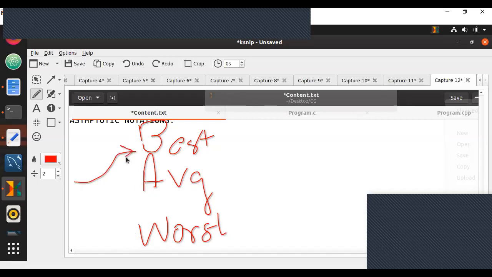Why are we not focusing on best case and average case, and only on worst case? Think about this. You are going from your home to your college. Best case, you can go in 5 minutes. It is exam today, so you have to be there in time. You can't be late. Average case, you can go in 6 minutes. Worst case, if there's a lot of traffic and signals, you can go there in 8 or let's say 10 minutes. So you will definitely leave 10 minutes early because you're thinking about the worst case only.